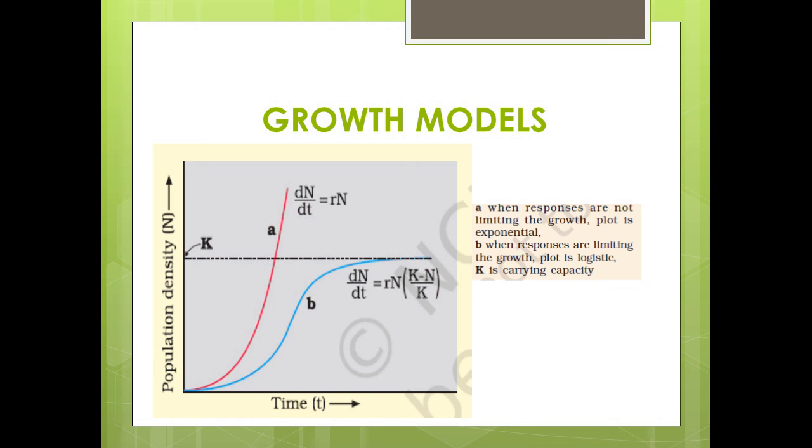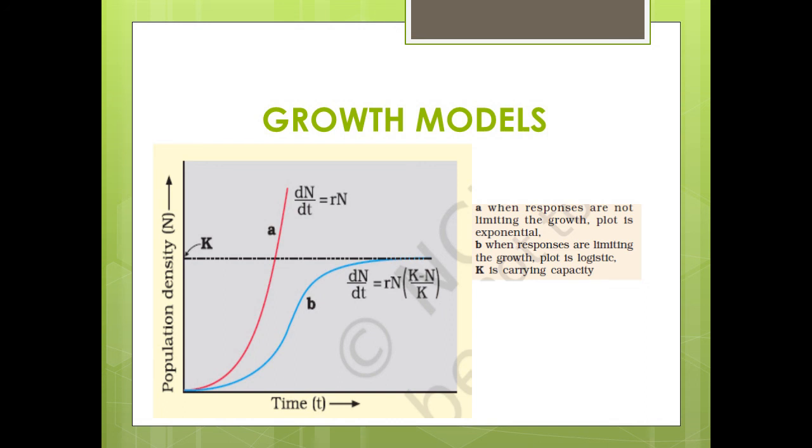Now let's look at the logistic growth model. It too has got three phases. It is called lag phase, then growth or log phase, and deceleration phase. In the lag phase, there is a slow increase in population. In the log phase, after a population size reaches the takeoff stage, this period starts. It continues till environmental resistance comes into play. Deceleration phase, growth rate slows down in this phase, and this leads to the equilibrium phase when the population size reaches the point of carrying capacity of an area.